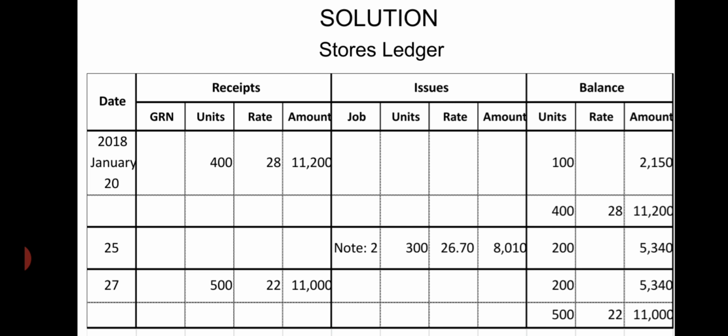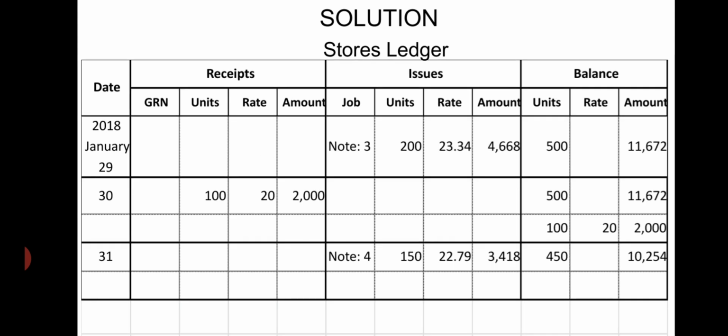21.50. Then we will receive 400 units at 28. 11,200 will be the total cost. 100 at the rate of 21.50 and 400 at the rate of 28. 11,200. Note second, 300 units. So you see there 500 tons were there, but cost will be different. One 21.5, another 28. So we will go through note 2.